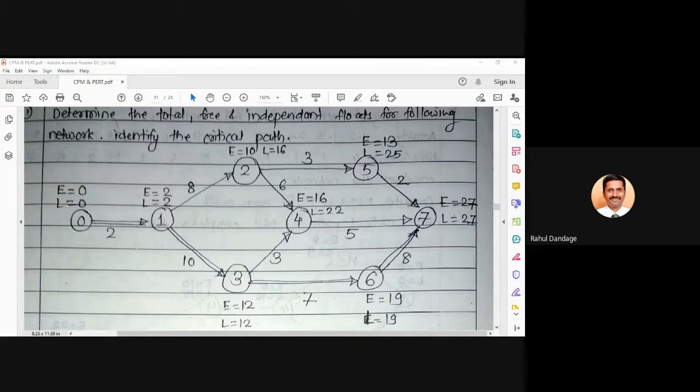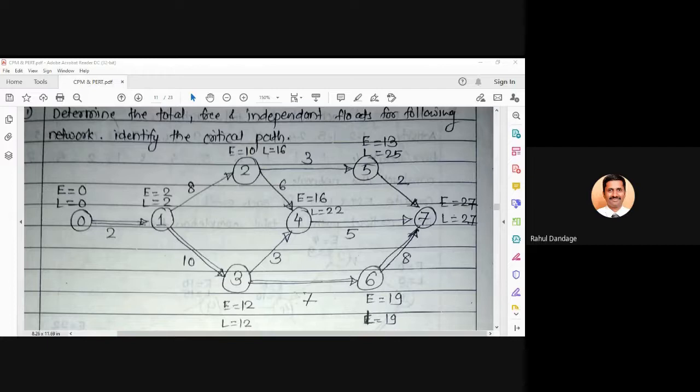Once you complete drawing the network, please put a message, or you can unmute and tell me that your network is over, so that we will go for understanding, because today's discussion is not focused on how to draw the network or how to calculate EST and LFT, because that part is already over now.